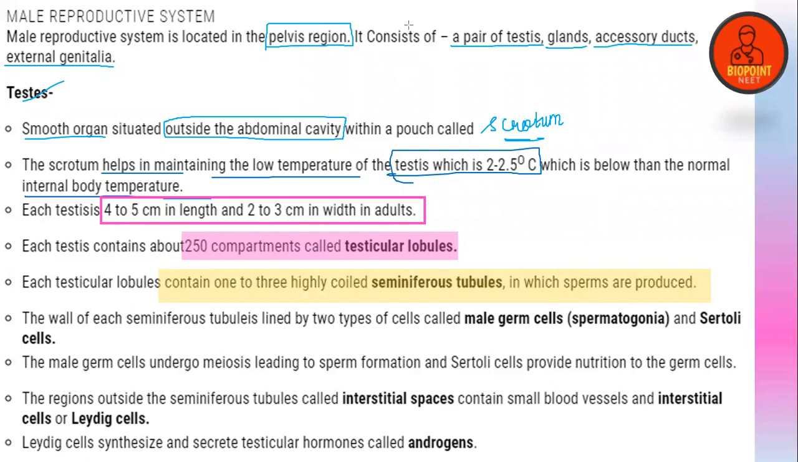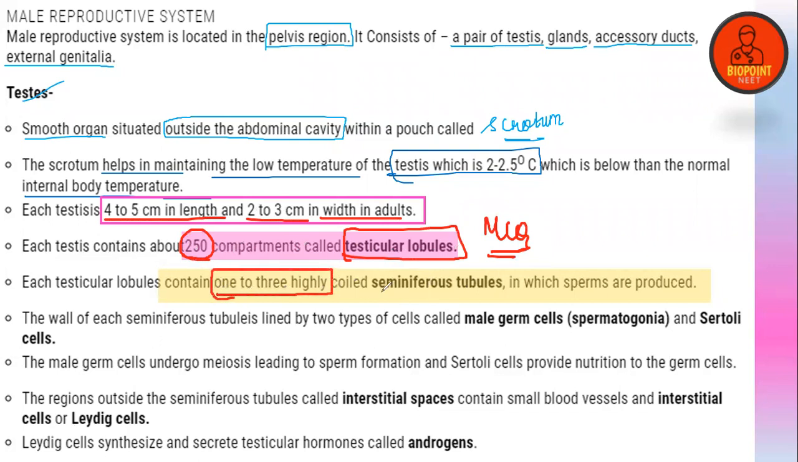Clear, everyone? Is it clear? Yes? Hope it's clear for everyone. So each testis is 4 to 5 centimeter in length, 2 to 3 centimeter width in adult. Each testis has 250 compartments called the testicular lobules, MCQ. Each testis contains 1 to 3 highly coiled structures called seminiferous tubules in which the sperms are produced, MCQ. Clear? So I'll be highlighting it.